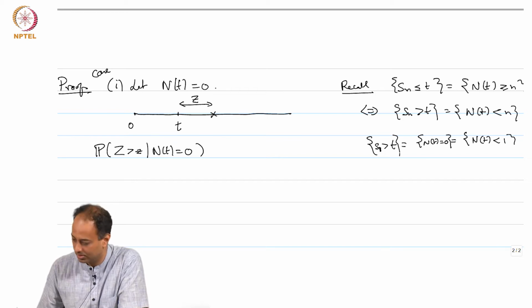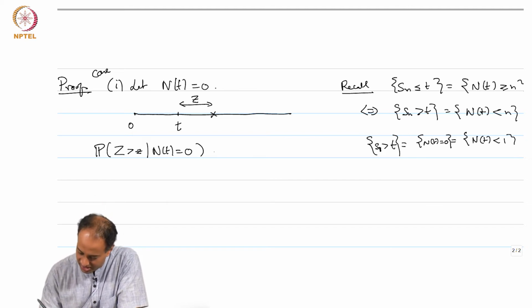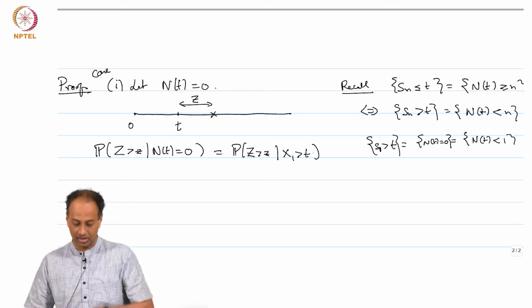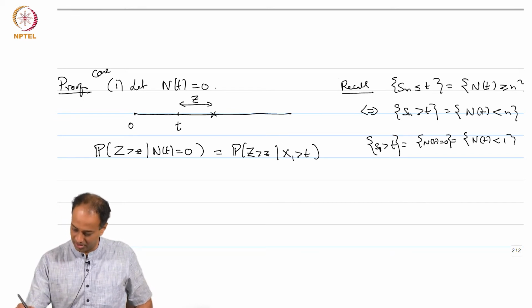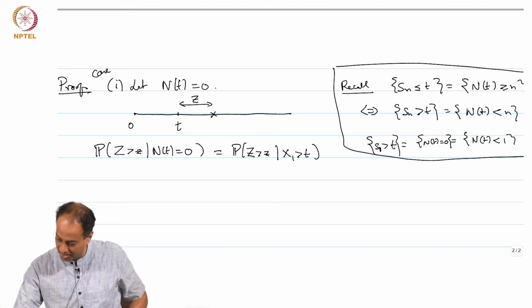correct. So, N(t) less than 1 is same as the event N(t) equal to 0, because N(t) takes only non negative integer values, and N(t) less than 1 is same as S_1 bigger than t from here, correct, but S_1 is same as X_1, correct. So, I can just write this as probability Z bigger than little z given X_1 bigger than t, correct, because the event N(t) equal to 0 is same as the event X_1 bigger than t. So, it comes from that recall box, okay.